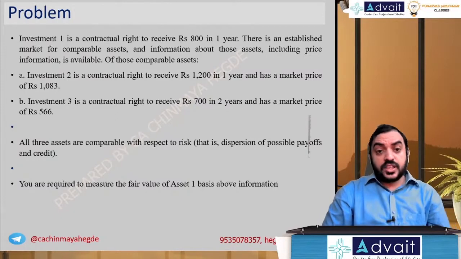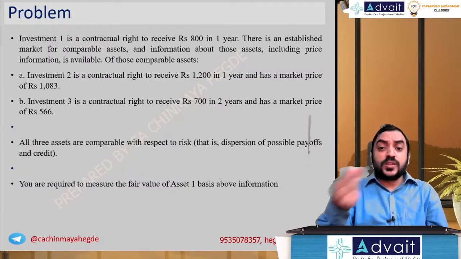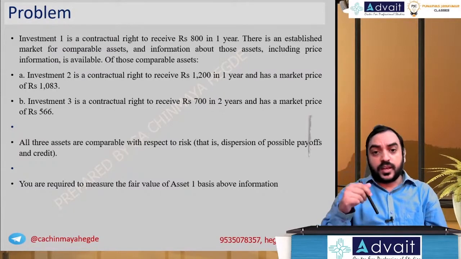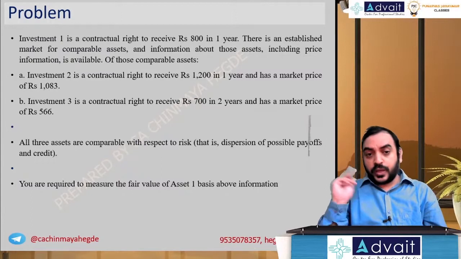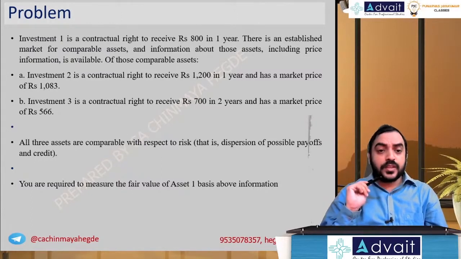Investment 1 is a contractual right to receive rupees 800 in 1 year. There is an established market for comparable assets, and information about those assets, including the price information, is available. Investment 1 is a contractual right to receive 800 after year 1. So you are going to receive rupees 800 after year 1. So we should do the present value of it.